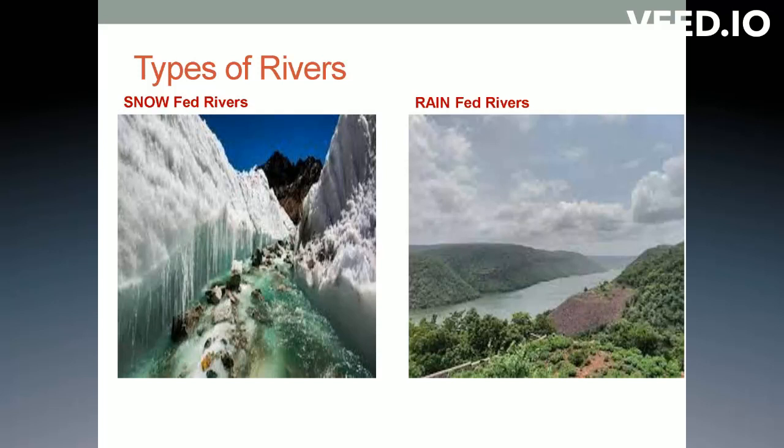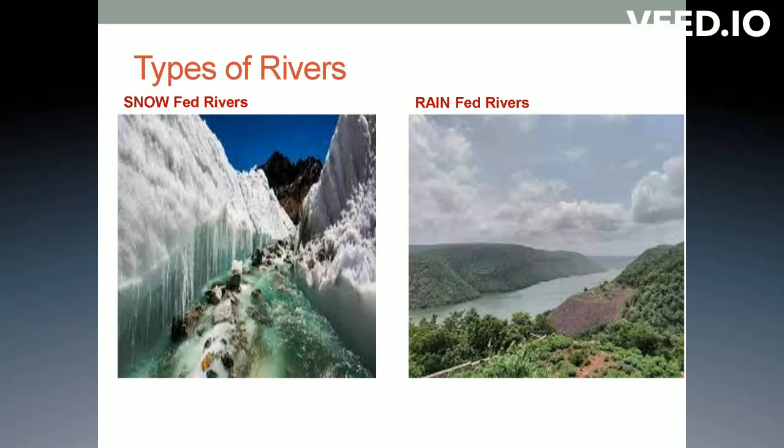That plenty of water flows together and forms a river. In the left side figure you can see the snow melting, forming water, and flowing like a river. So we can conclude that rivers that get their water from the snow that melts on the mountains are snow fed rivers.